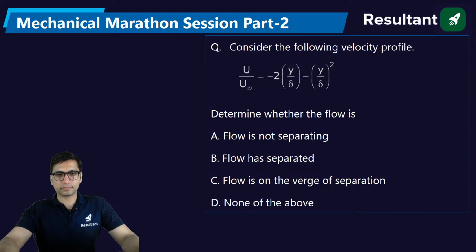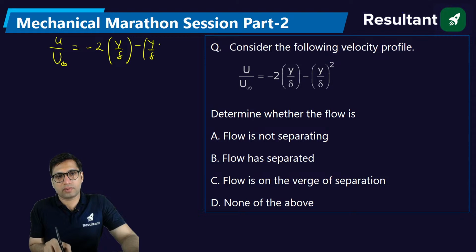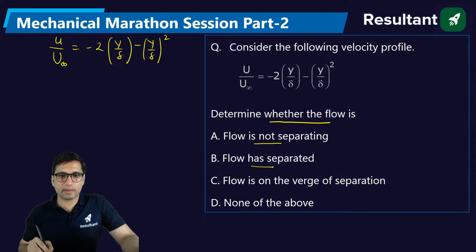Okay. Consider the following velocity profile. See this question: u by u infinity is equal to minus 2 y by delta minus y by delta whole square. Determine whether the flow is not separating, has separated, is on the verge of separation, or none of the above.